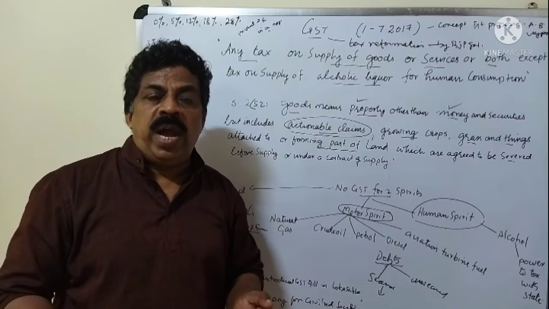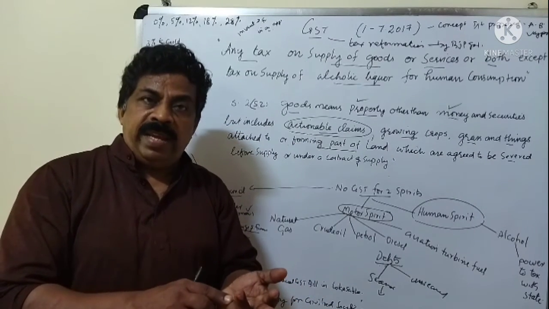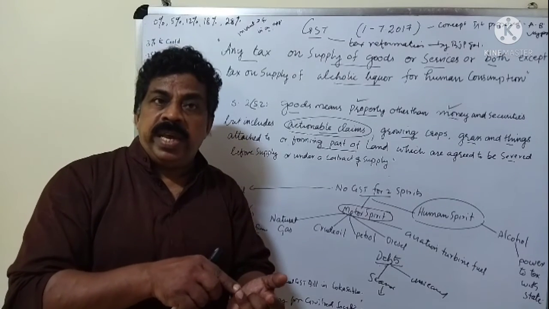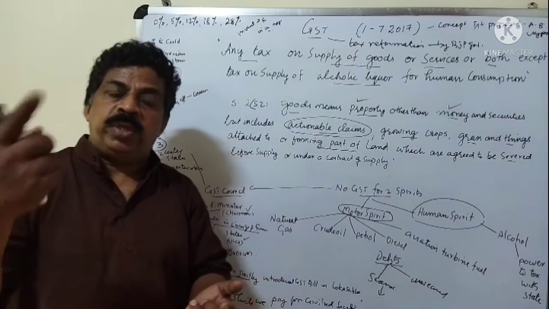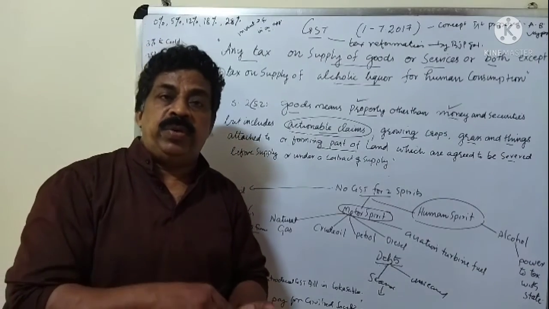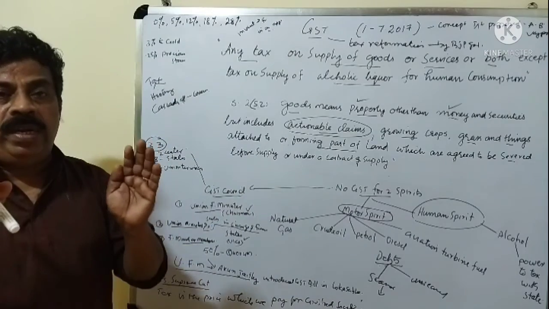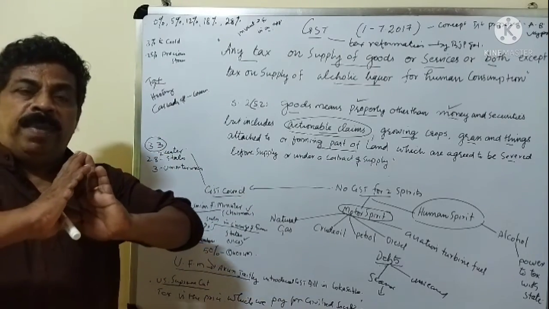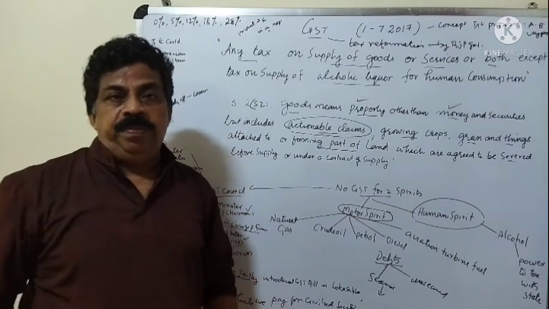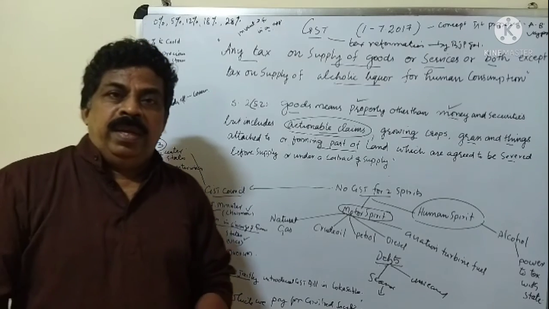So I think from this class you are clear about what is tax, what is direct tax, and what is indirect tax. Direct tax is paid directly by the taxpayer to the government. Indirect tax is paid indirectly to the government. GST is an indirect tax, and GST is also one tax replacing the multiple taxes which prevailed in the pre-GST regime. You have to remember that. Okay. Thank you.